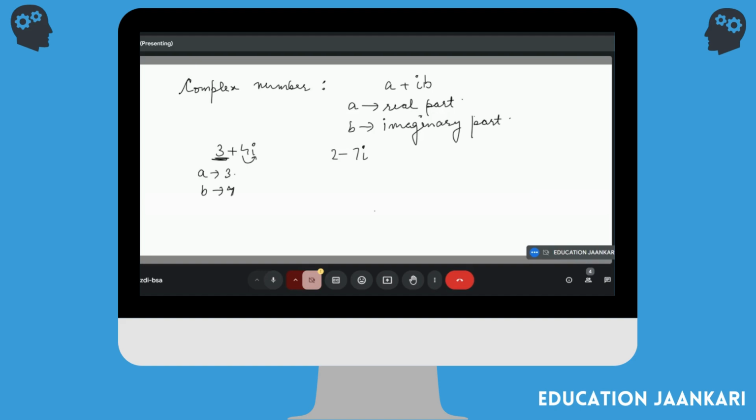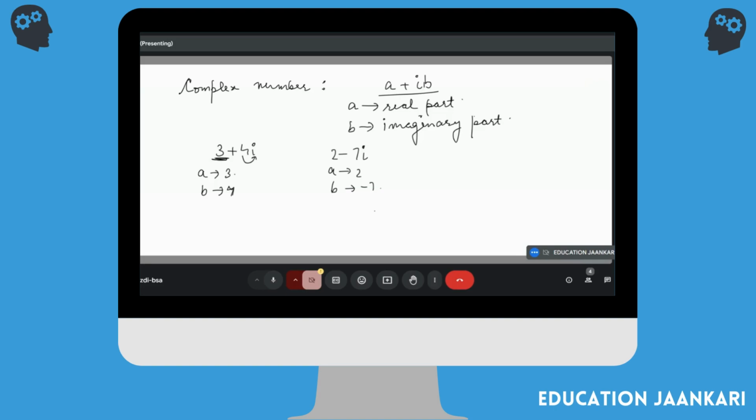Here at the left of 7 you have minus, so minus 7 is the number. So a is 2 and b is equal to minus 7. So always the complex numbers will be written in this form: a plus iota b, where a is the real part, b is the imaginary part.